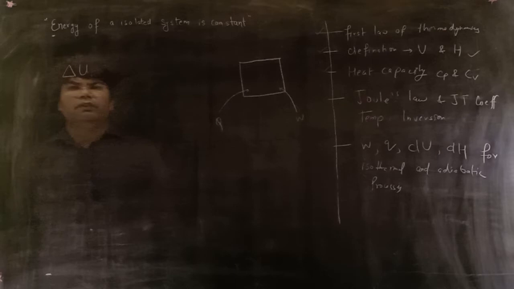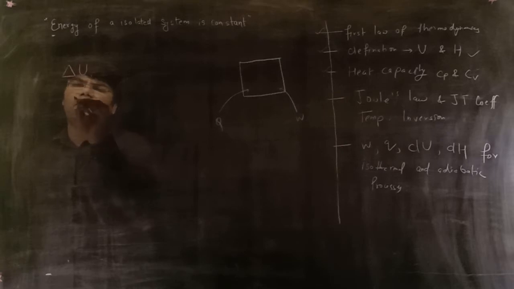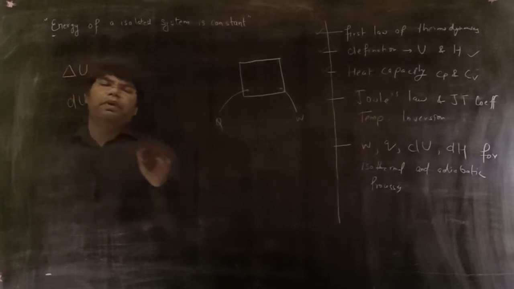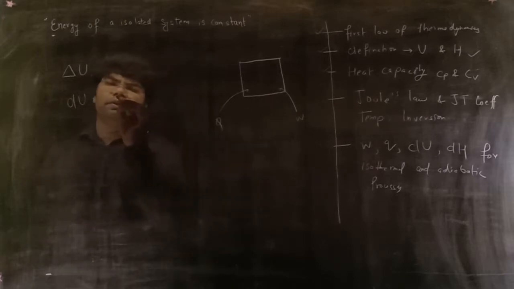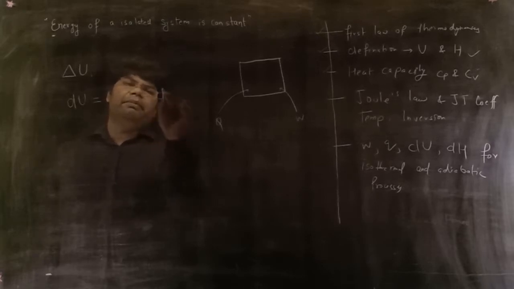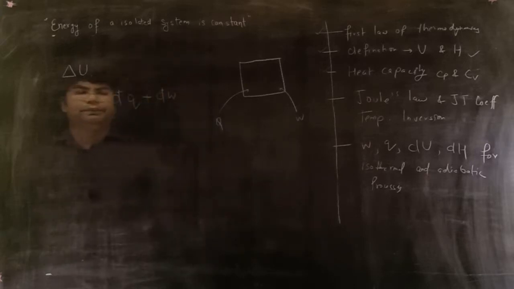So the change in internal energy is equal to the amount you have given as heat plus the amount of energy you have given by means of work.